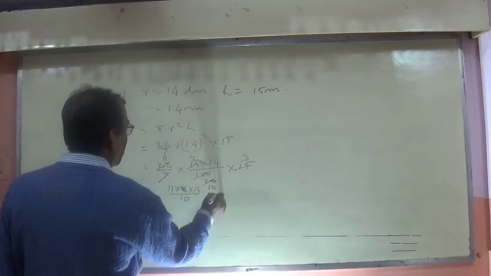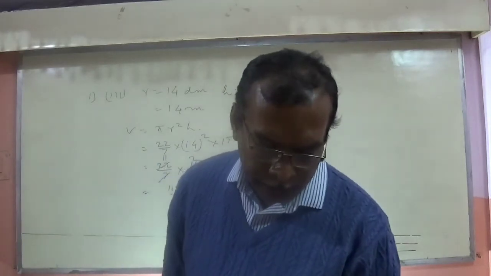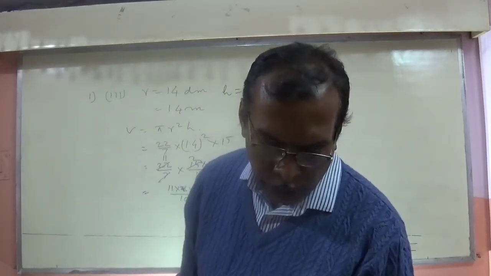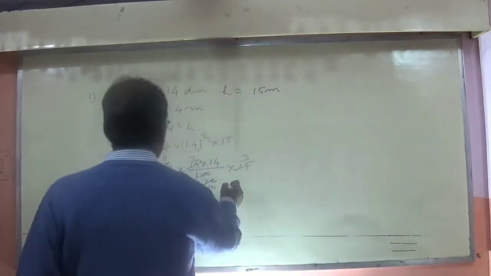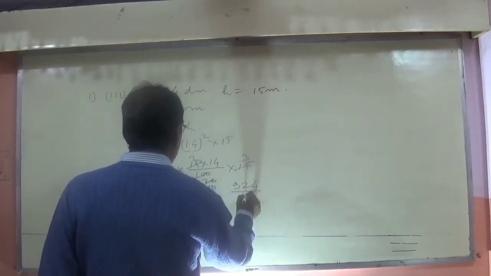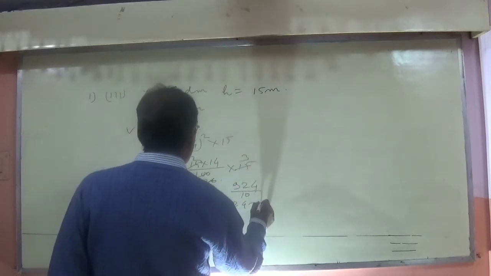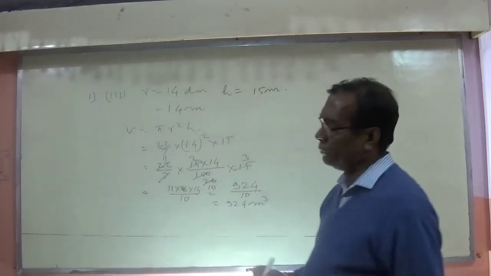Multiplying the numerators, we get 924. 924 divided by 10 is 92.4 meter cube, which is the volume.